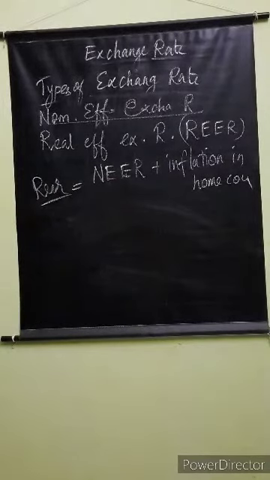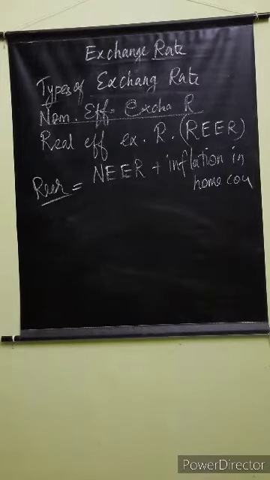Do you understand, girl? The weighted average of a country's currency in an index in relation to other currencies, we have studied. So, how will you calculate? It is a weighted index which also includes domestic inflation in various economies. So, it is a weighted average of a country's currency in relation to an index or a basket of other major currencies. The weights are determined by comparing the relative trade balance of a country's currency against each country within an index.